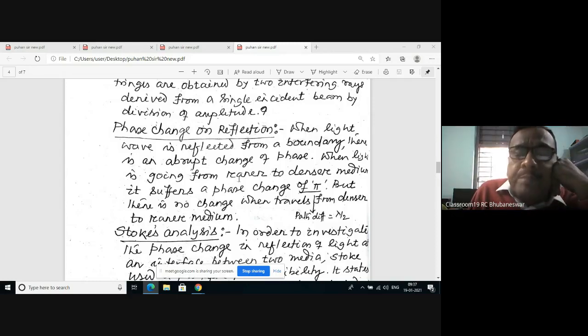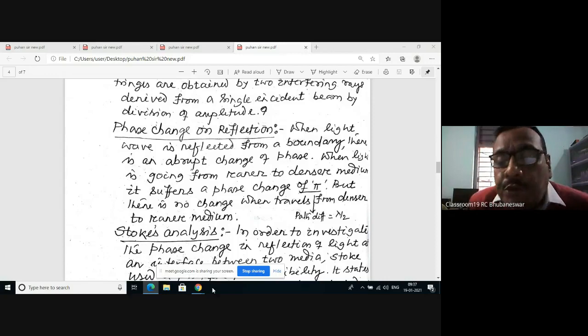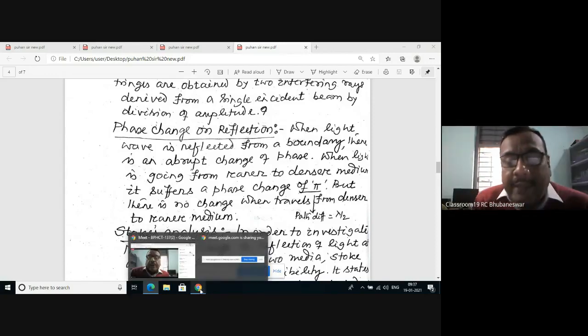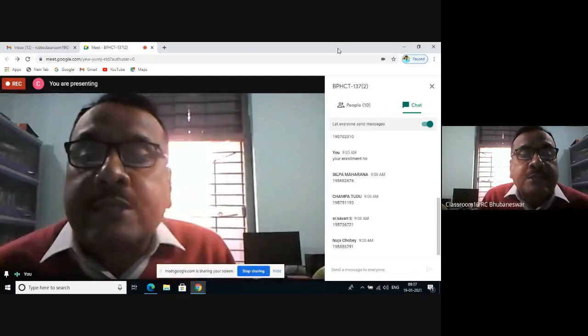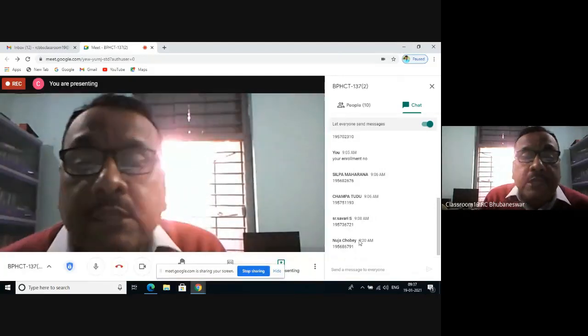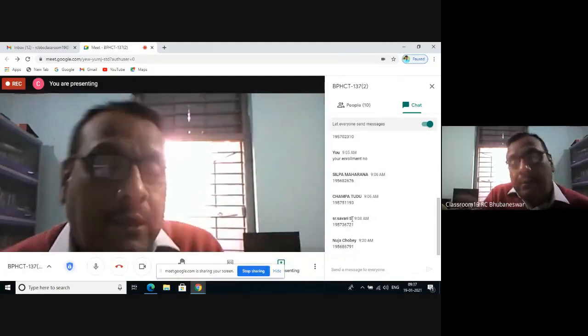When it gets reflected on the surface of the denser medium, there will be a sudden change in phase. The phase becomes opposite. The phase change is pi.